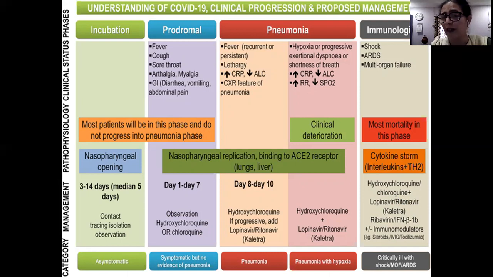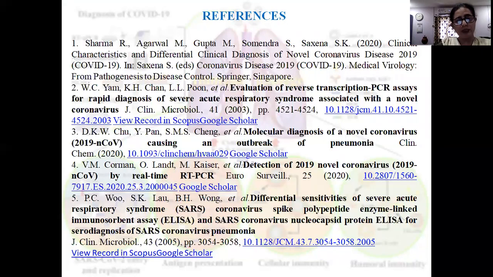In the immunological phase, there is the most mortality. In the prodromal phase, we can have the RT-PCR test. If that comes positive, and only when this test comes positive, then we have to switch on to our medicines. References which I have taken, these are the references.